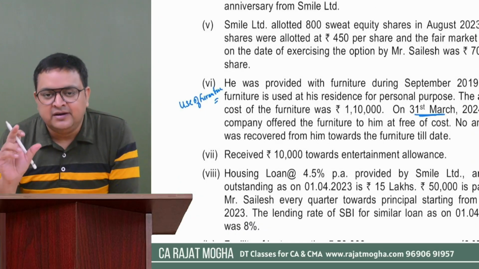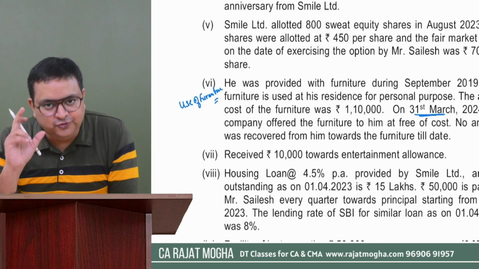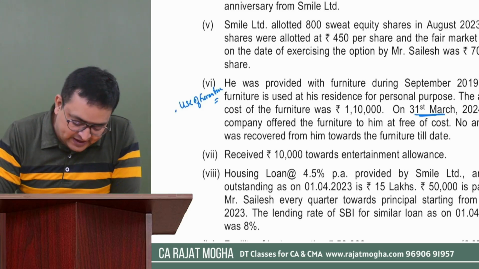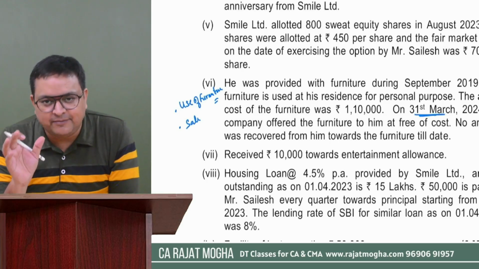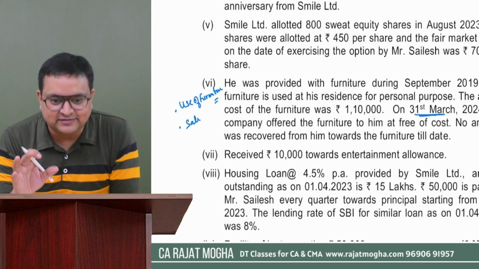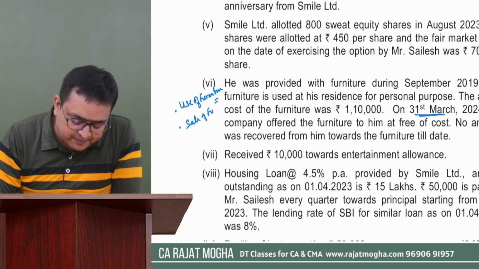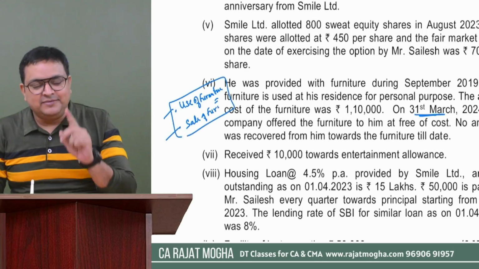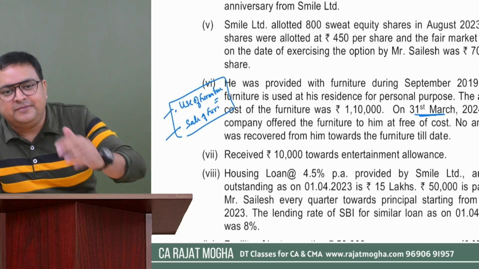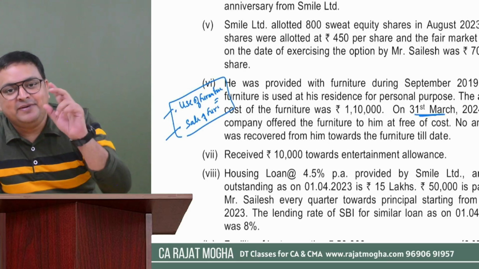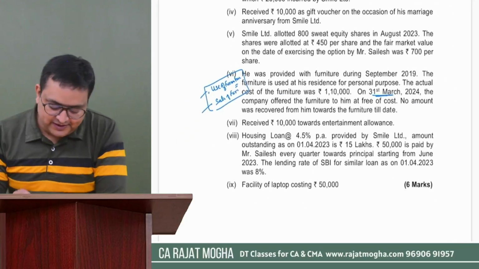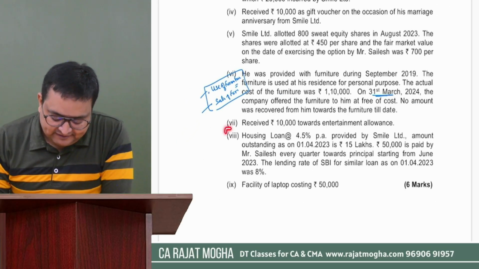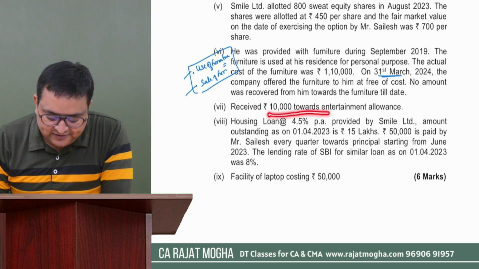So for the entire full year, please calculate the use of furniture perquisite, and also calculate the sale of furniture, although it has been sold, or you can say gift of furniture, because it's been sold for 0 value to the assessee. So sale of furniture, that is permanent transfer. So please apply both these perquisites. Don't make this mistake that you will apply only the sale perquisite or only use of furniture. Please apply both these perquisites. Getting it? Okay.